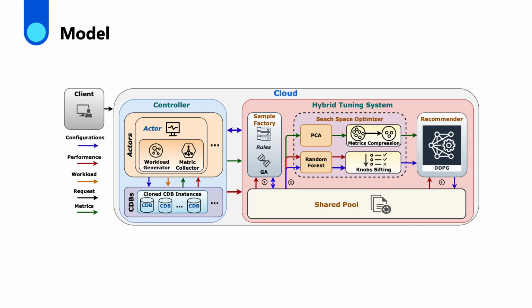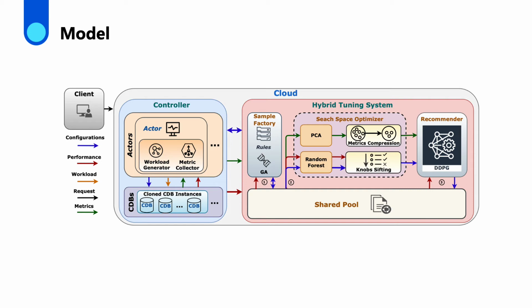Sample factory, which generates samples according to target workloads and users' requirements via GA and rules. Search space optimizer, which takes as input the samples generated by the sample factory and conducts compression and dimension reduction over both matrix and search space. Recommender, which uses reinforcement learning to further explore the search space when started using the shared pool of samples.